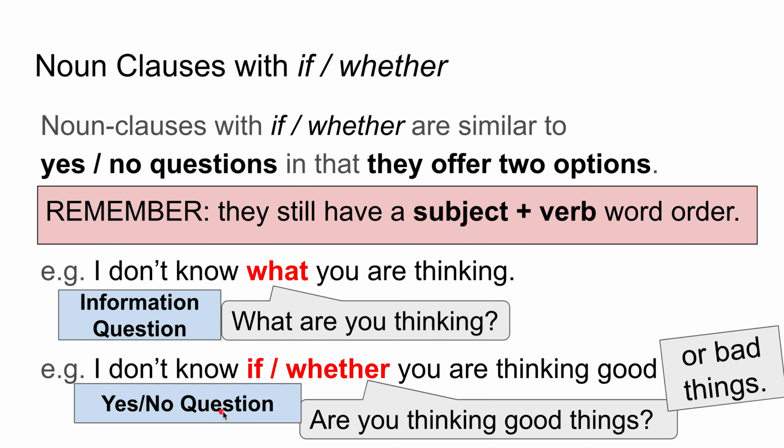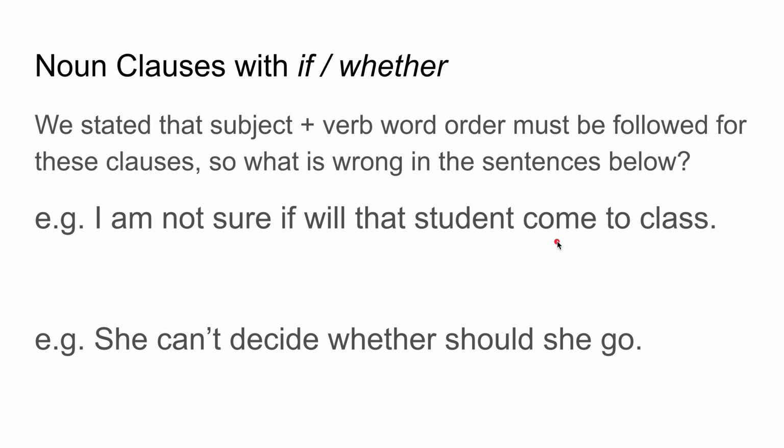But remember that they still have a subject-verb word order. So you're not asking what are you thinking; you're saying what you are thinking, not are you, you are thinking. Same thing here, it's not are you thinking good things, it's you are thinking good things. So they have the subject-verb word order, very important. But let's move on. We stated the subject-verb word order must be followed for these clauses.